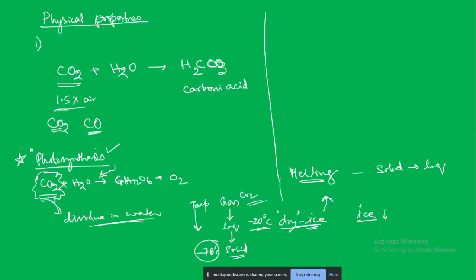So the melting point, I think you can check on the internet or something, what is the exact melting point of carbon dioxide. Then you can compare and see, because here it is a sublimation, maybe you need to just check. It is a good question, you can check once. Okay, next we'll look at the chemical properties of water.